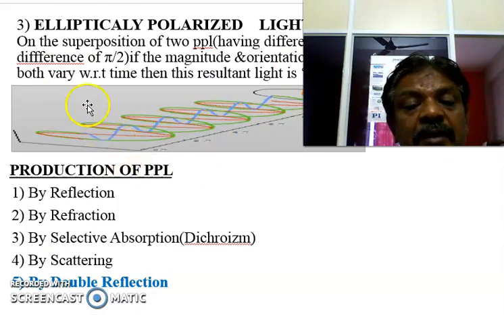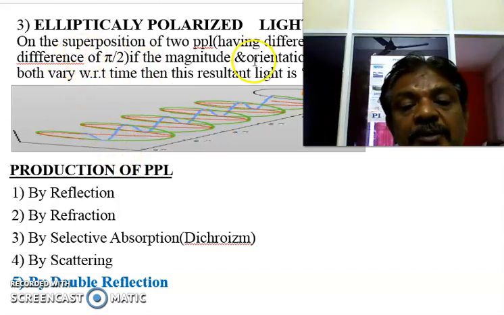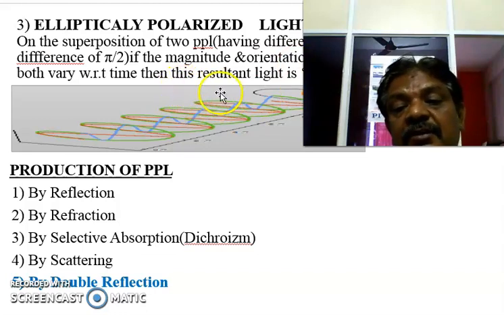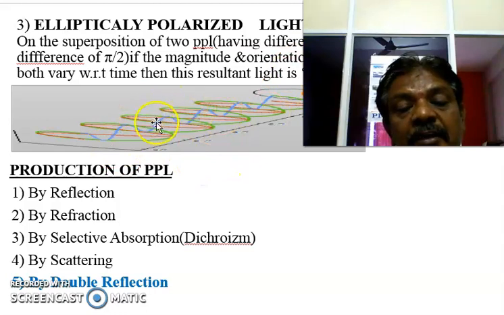The third one is elliptical polarized light. Elliptical polarized light is obtained by means of superposition of two plane polarized lights with a phase difference other than pi by 2, and the resultant magnitude and orientation both vary with respect to time. Previously, in circular, only the orientation changes while the magnitude remains constant. Here, magnitude and orientation both change in the resultant, and then it is called elliptical. This is the elliptical wave.